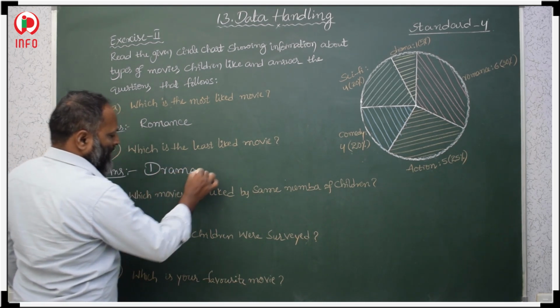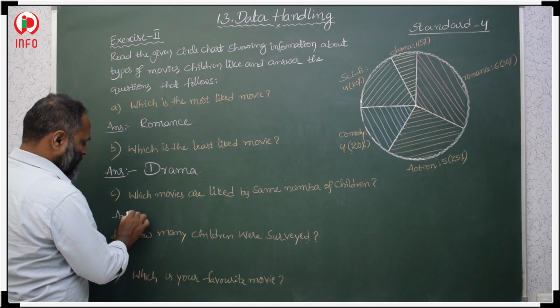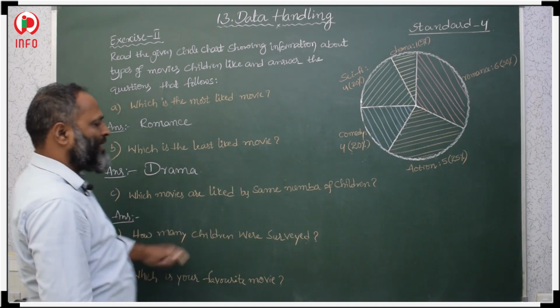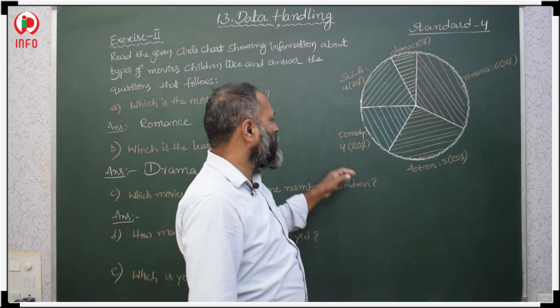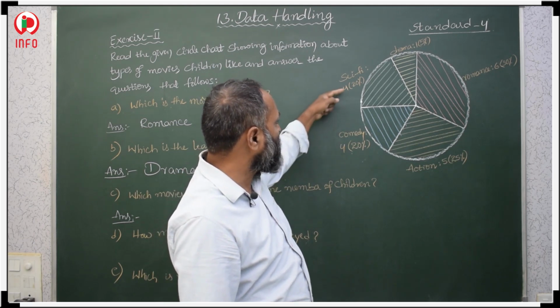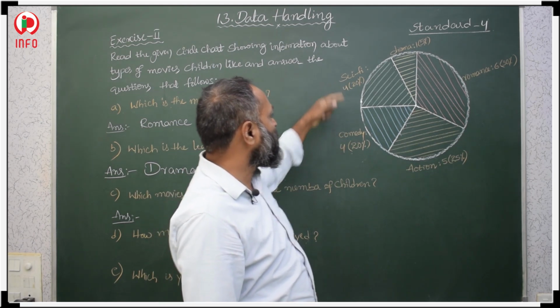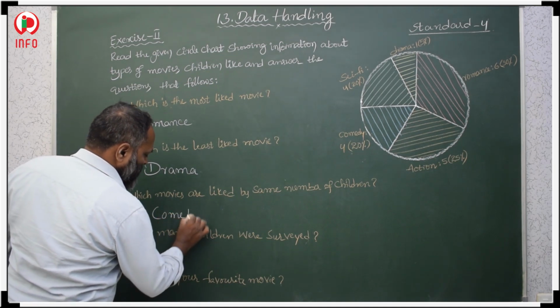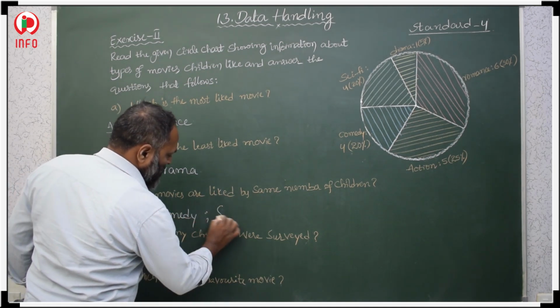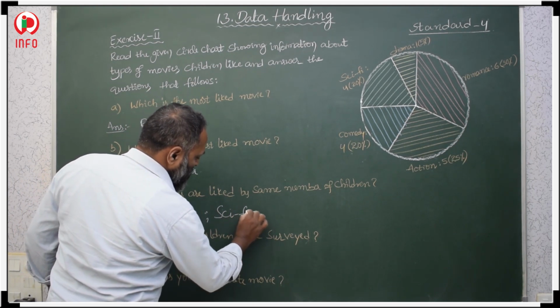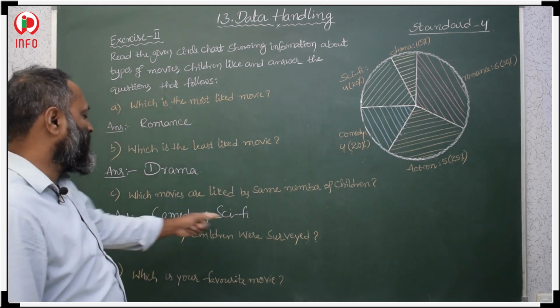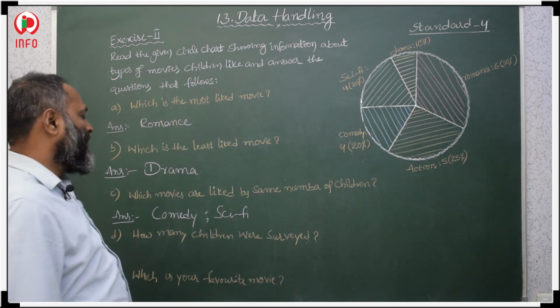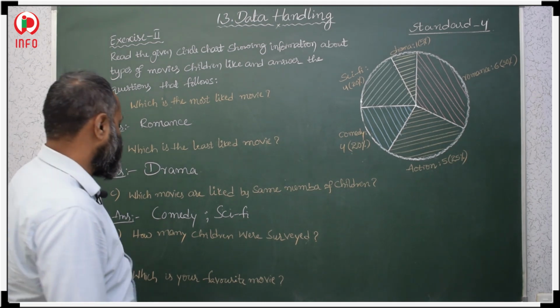Next, which movies are liked by the same number of children? Here 4 children, here 4 children. So that is comedy and science fiction movies. An equal number of students, 4 students, like comedy as well as science fiction movies.